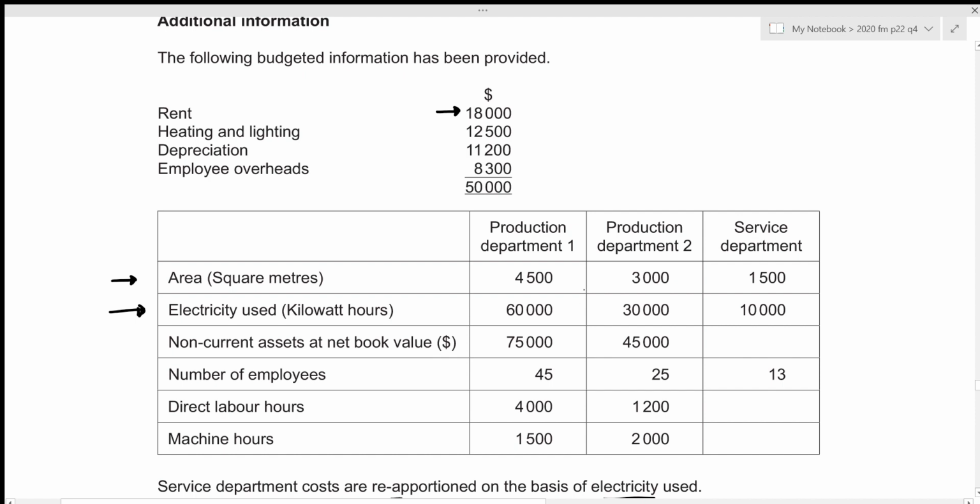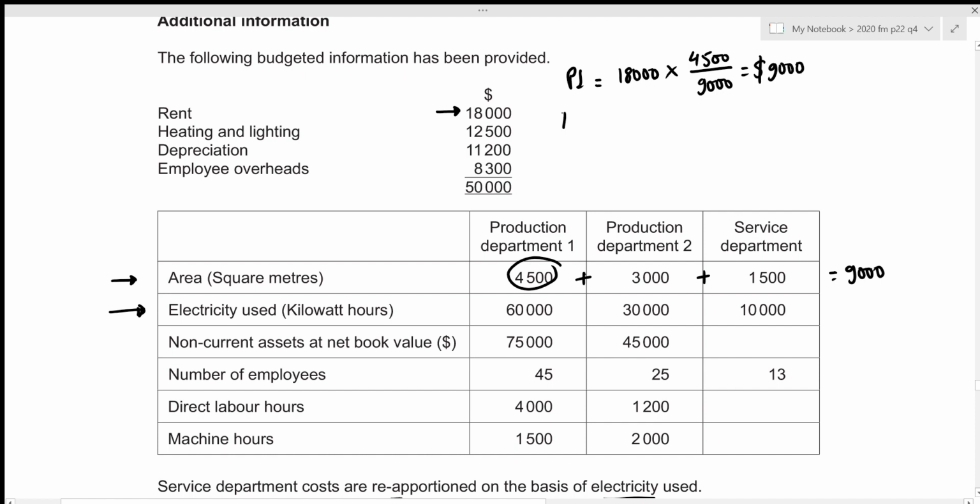So let's figure out the total area. That will be 4,500 plus 3,000 plus 1,500, which results in 9,000. Now for production department 1, rent will be 18,000, and out of the total area it covers 4,500. So that will be 4,500 out of the total area of 9,000. And this results in the amount of 9,000.